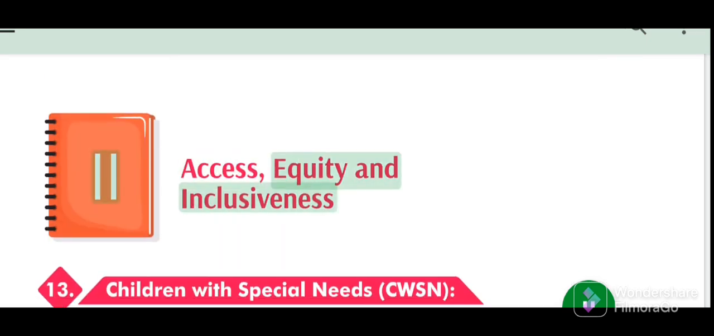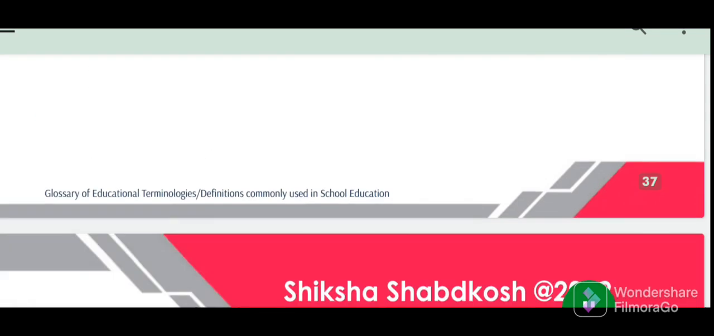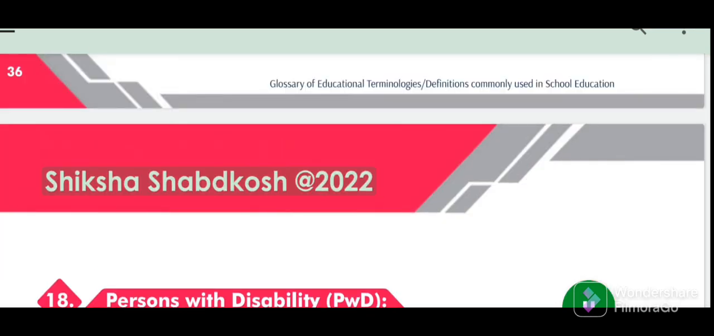Access, Equity and Inclusiveness. Glossary of Educational Terminologies: Definitions commonly used in school education. 37. Shiksha Shabdkosh 2022.